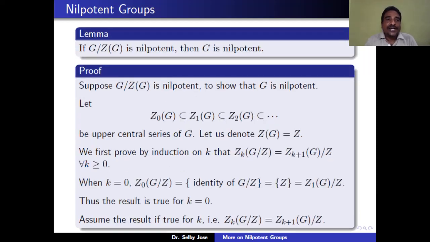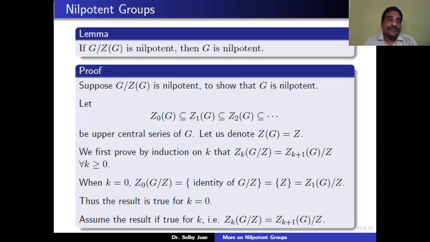So here we have proved that the quotient group of a nilpotent group is nilpotent. But if N and G mod N are nilpotent, that does not imply that G is nilpotent. But here we are going to show a special case: if G mod center of G is nilpotent, then G is nilpotent. So let us see the proof of this.